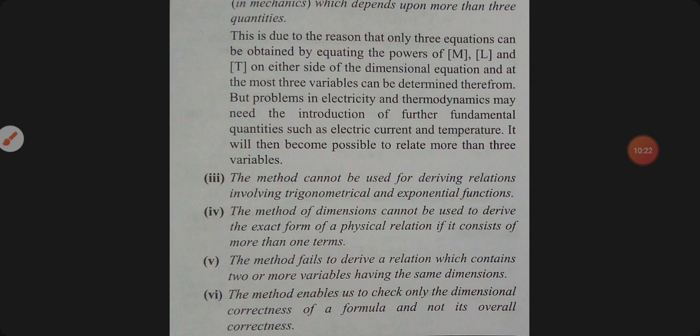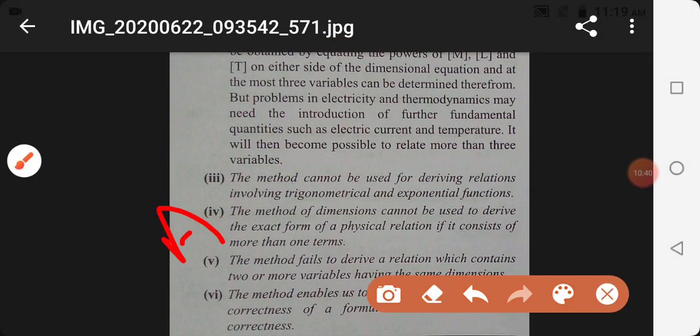The method fails. Fifth point, the method fails to derive a relation which contains two or more variables having the same dimension. Yes, suppose you have a relation a is equal to b by c.